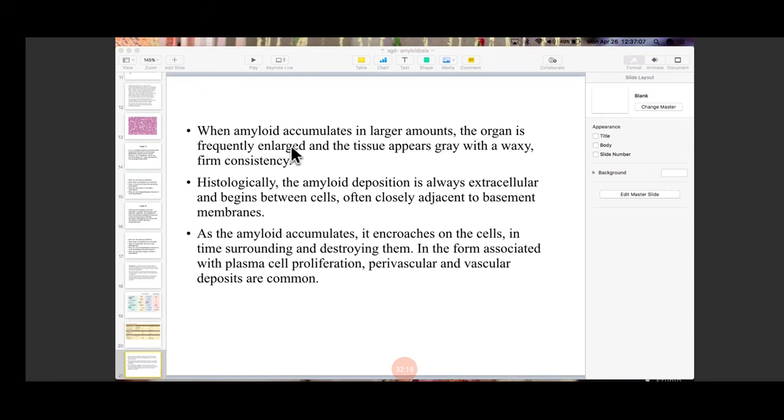Histologically, the amyloid deposition is always extracellular. It is very, very important. It is always extracellular, begins between the cells, and it is often adjacent to the basement membrane. As the amyloid accumulates, it is going to encroach the cells in the surrounding tissue, destroying them. In the form associated with plasma cell proliferation, there is going to be perivascular and vascular deposits.